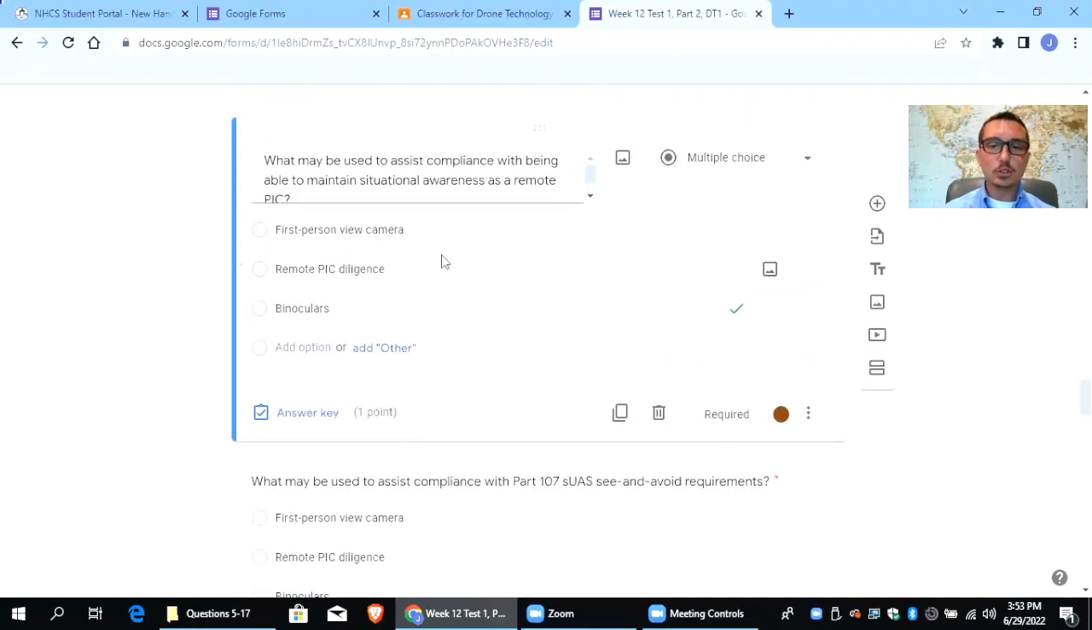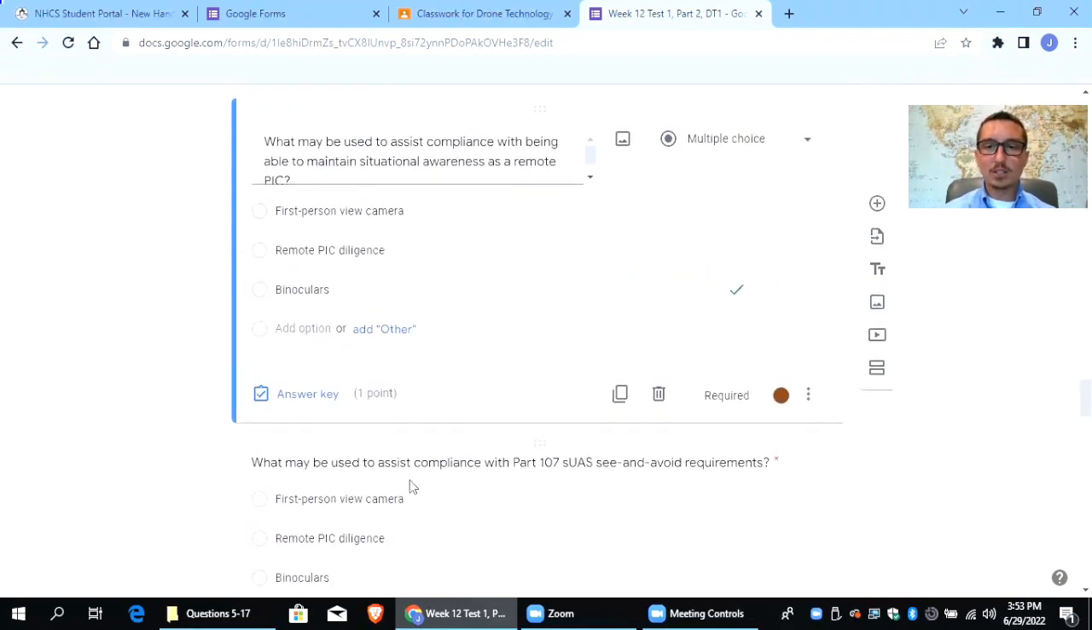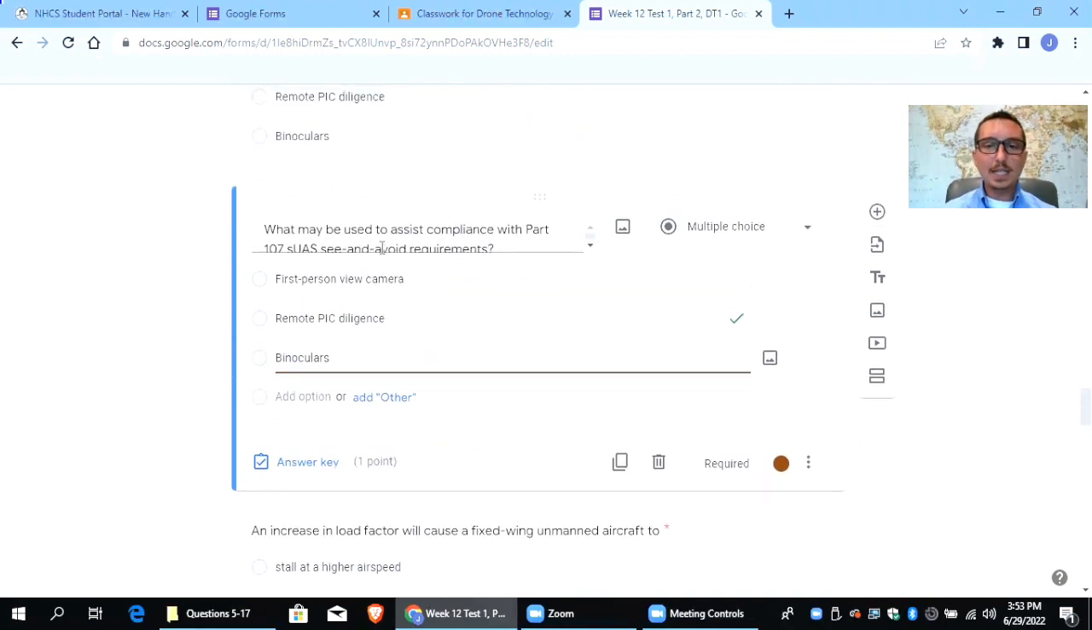I think this one's tricky, especially when you see it alongside this one. I notice my students don't tend to get both of these right. They'll get one of these right. The next one is, what may be used to assist compliance with the Part 107 SUAS see and avoid requirements? So this one, you cannot choose binoculars. If you need your binoculars to see your drone and avoid obstacles, your drone is too far away from you. You have to have line of sight. You can use glasses, that's fine, but you have to have line of sight with your regular vision, not with binoculars. So here the answer is remote PIC diligence.